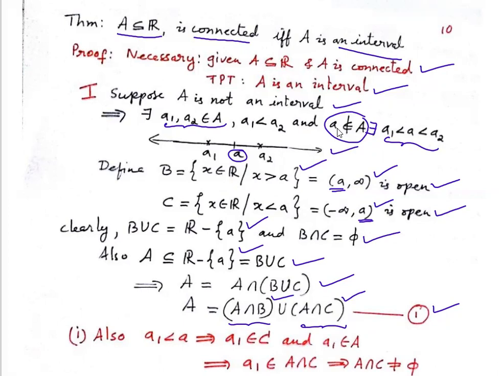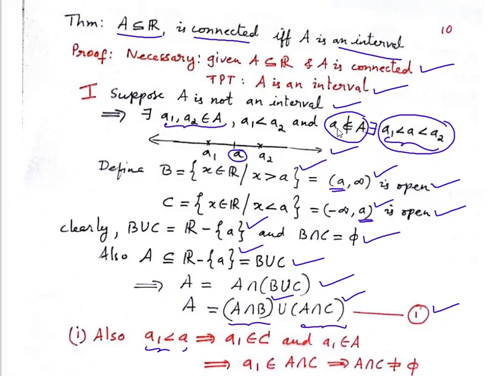Okay, now the first point is to prove that they are non-empty. We have to prove that A intersection B and A intersection C are non-empty. Okay, guys. Now, we have a1 and a. So, a1 is definitely less than a. Correct? That's how we have taken it here. You can see this part here. And so, where is a1 now?